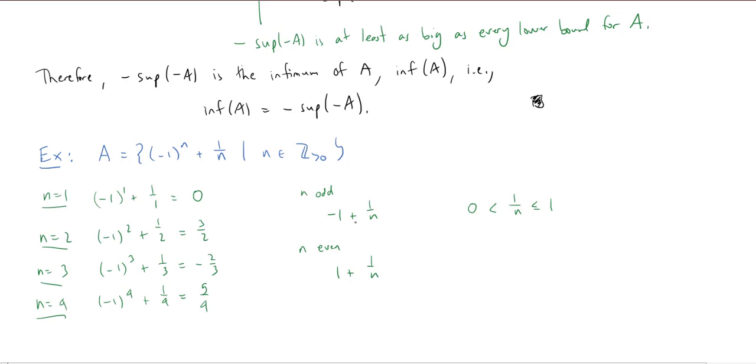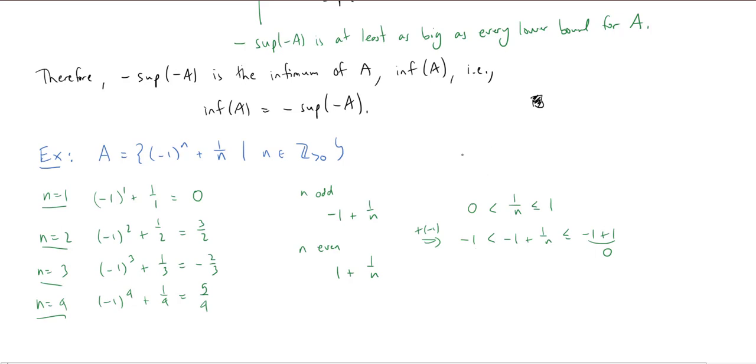So if I now add negative 1 to everything, let's add negative 1. Negative 1 is less than negative 1 plus 1 over n, which is less than or equal to negative 1 plus 1, which is 0. So when n is equal to 1, I actually get 0 in this case, and that's as big as it's going to get. And then as n gets big, I just get closer and closer to negative 1.